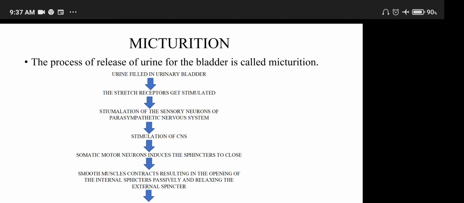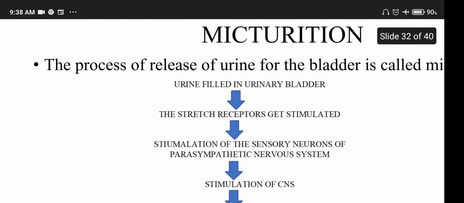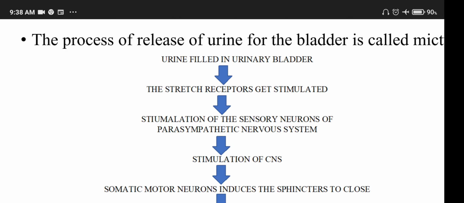Now, problems or defects in the excretory system. Micturition, the process of release of urine from the bladder, is called micturition. When the bladder is full, we feel a sense to expel it out. Now see how it happens. Urine fills the urinary bladder, so there will be a stretch which stimulates the receptors.